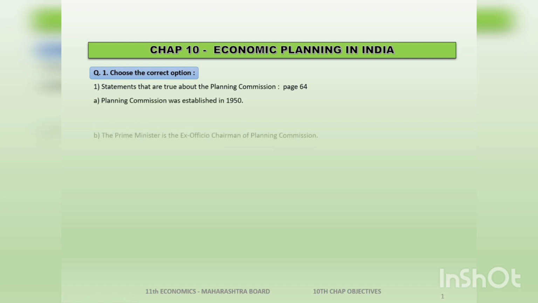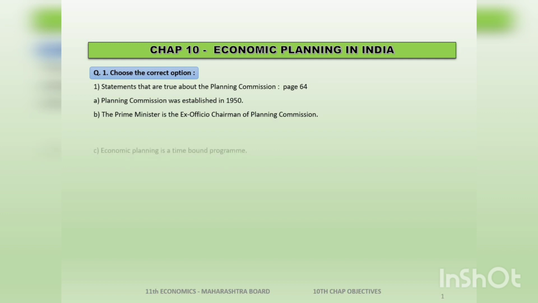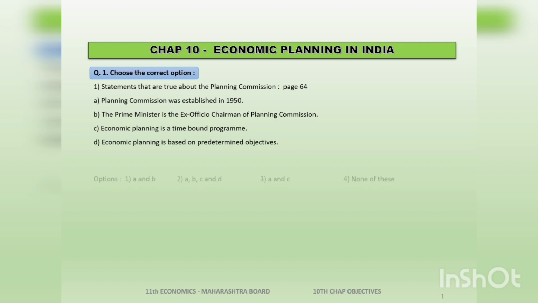That's true. The Prime Minister is the ex-officio chairman of the Planning Commission. Yes, true. Economic planning is a time-bound program. Yes, we follow 5-year planning, right? So it's a time-bound program. Economic planning is based on predetermined objectives. Yes, for example, the first plan was totally towards agriculture, the second plan was towards heavy industries, and so on. So the 4 statements are all true about the Planning Commission.